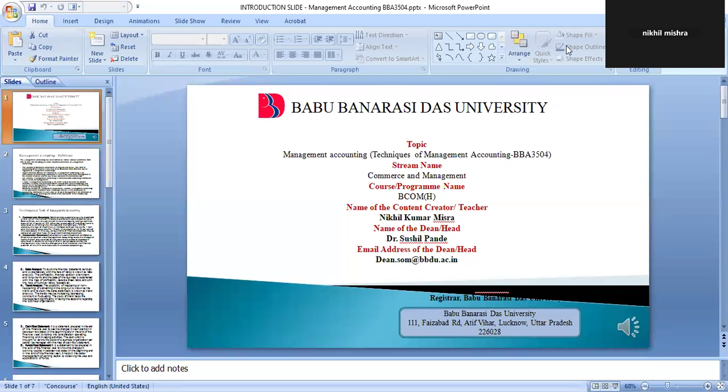Today's topic of management accounting is the techniques of management accounting. And what is management accounting? Management accounting is basically known as the decision making accounting, as the financial statements are analyzed under the management accounting on various parameters.